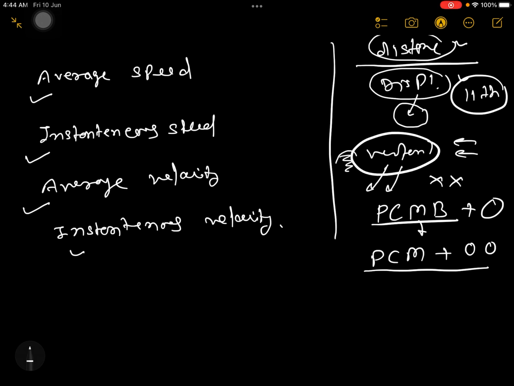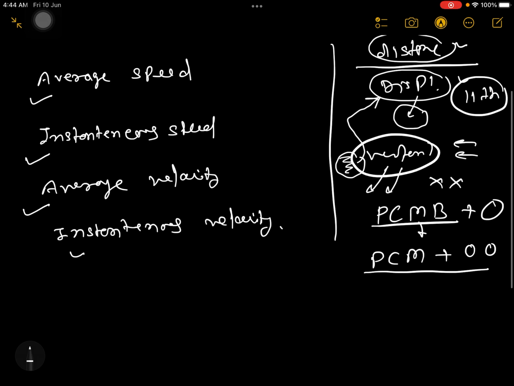So first I will give you some basic idea about vectors, but I will not give you the complete idea about vectors here. I will teach you only as much as is required to understand displacement. After understanding this logic of vectors, you will be able to understand displacement in vector form. After that I will come back to these 4 topics.